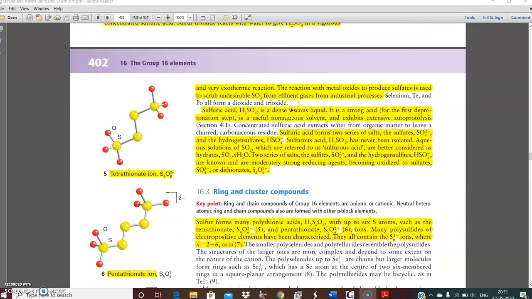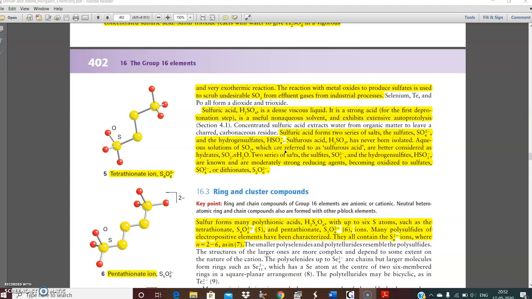Sulfuric acid is a dense viscous liquid. Its viscosity is quite high. It is a strong acid. It is useful as a non-aqueous solvent and exhibits extensive hydrogen bonding. Sulfuric acid forms two series of salts, sulfates and bisulfate salts. Sulfurous acid H2SO3 has never been isolated.